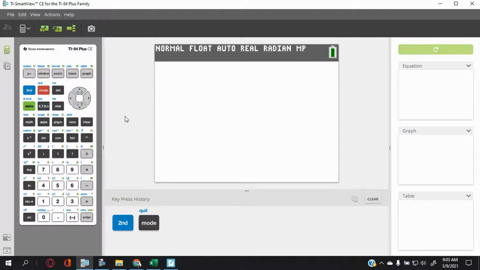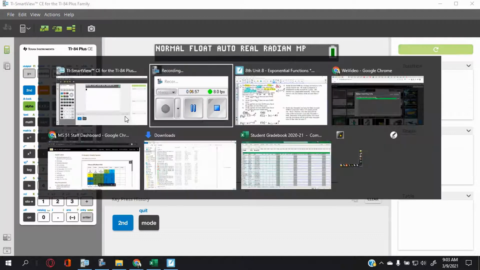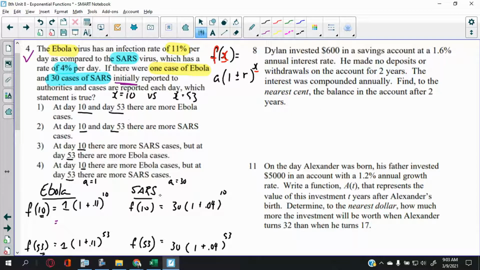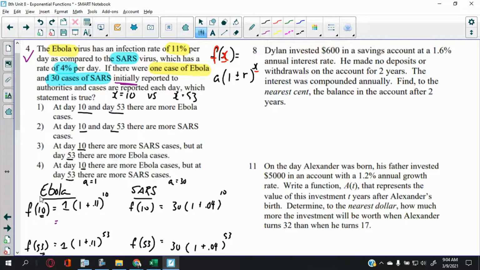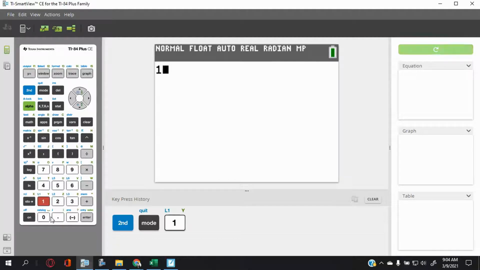Okay, so here I got my calculator. What was the question again? So here I have to do 1 times, well, 1 times anything is itself, so there's no point even using 1. Actually, hold on. I'm trying to double check to make sure I'm doing this right. Initial is 1 case. All right, so 1 plus 0.11, so 1.11 to the 10th power.